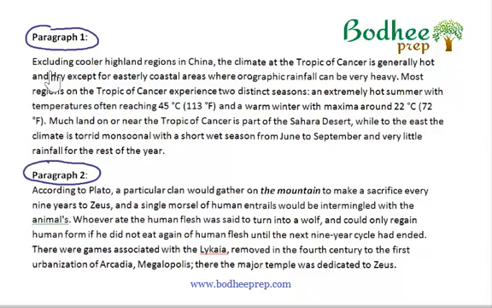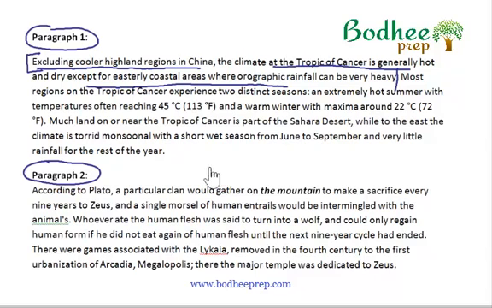In paragraph 1, we have the sentence: "Excluding cooler highland regions in China, the climate at the Tropic of Cancer is generally hot and dry, except for easterly coastal areas where orographic rainfall can be very heavy." So the very first sentence, you get a feeling that okay, this kind of description is a generic description. It is quite likely to start a paragraph.